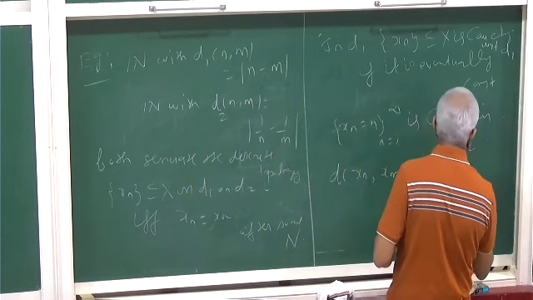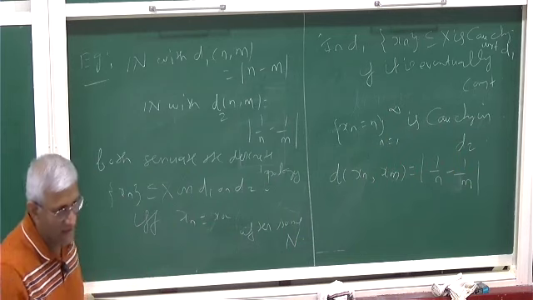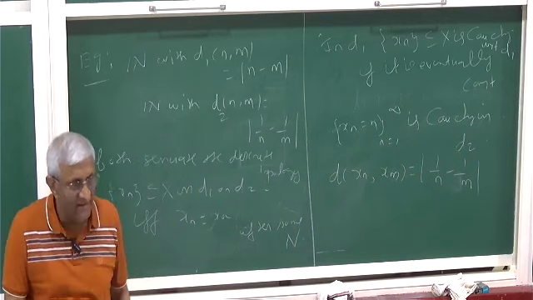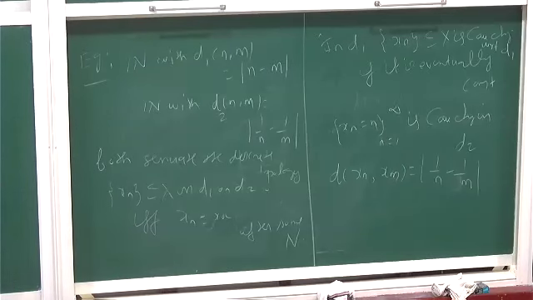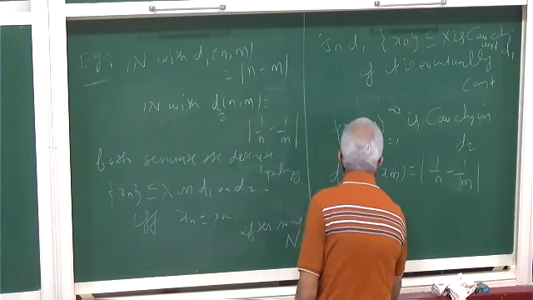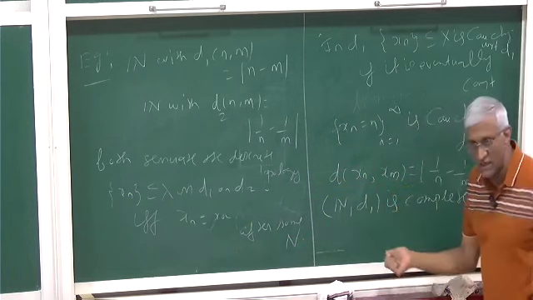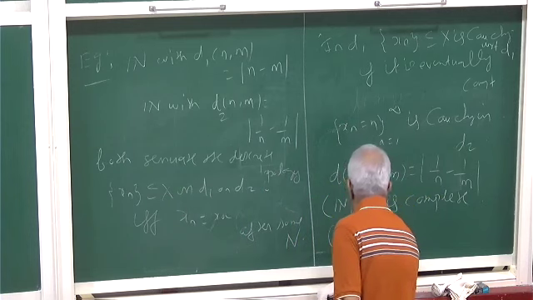What does complete mean? Sorry, the first one is complete, but the second one is not complete. They have the same topology, but it's not complete. So N with D1 is complete, because a Cauchy sequence is eventually constant, so it is convergent. N with D2 is not complete.